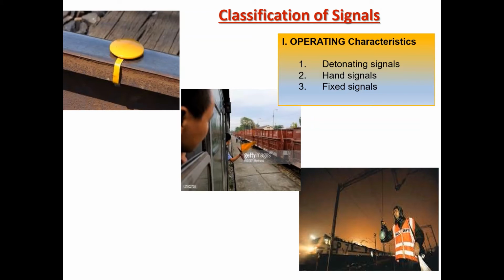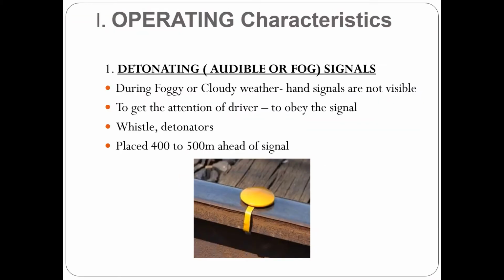So we have seen the basic classification. They are classified into detonating signal, hand signal and fixed signal. Let's see each of them in detail. So first is the detonating signals.